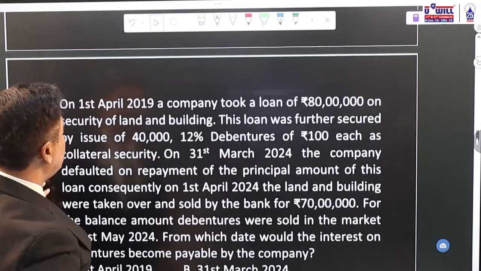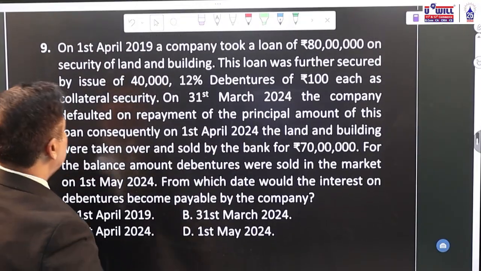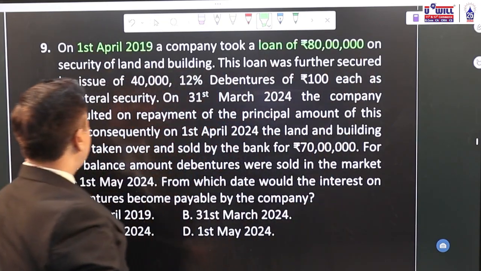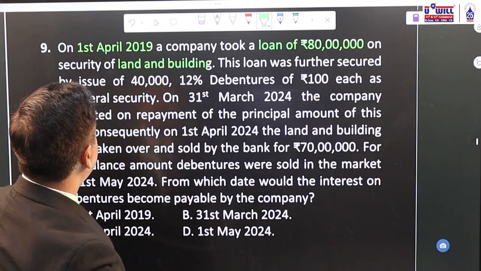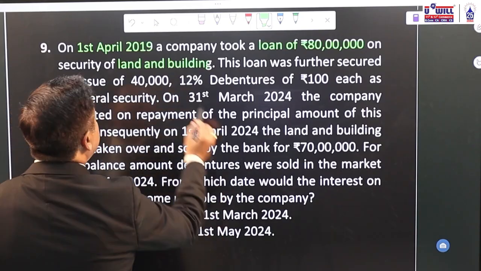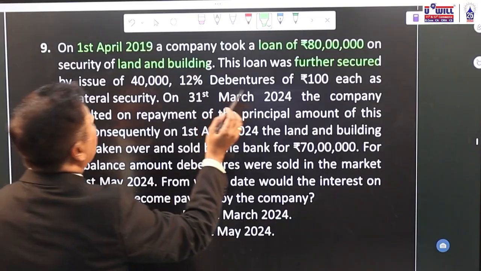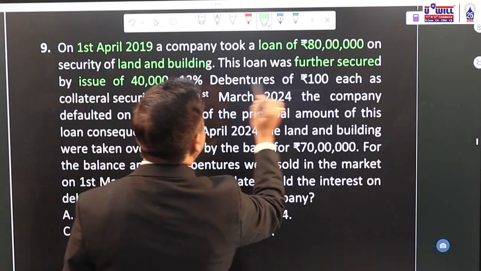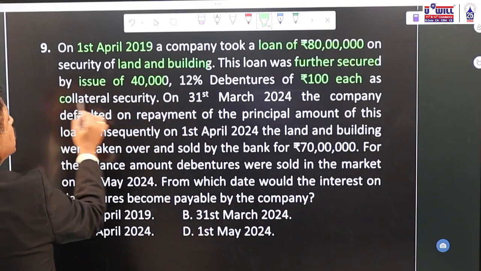Going to question number 9. On 1st April 2090, a company took a loan of 80 lakhs on security of land and building. This loan was further secured by issue of 40,000 12% debentures. You took a loan of 80 lakhs against land and building. Further you secured it by issue of 40,000 12% debentures of 100 each. That means collateral security. Okay, it's given as a collateral security.